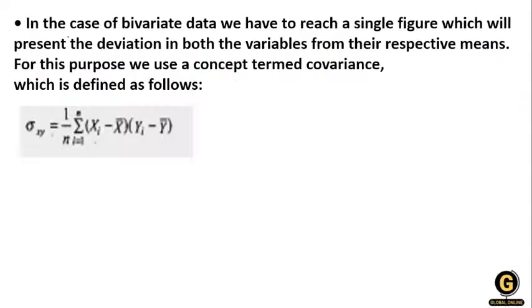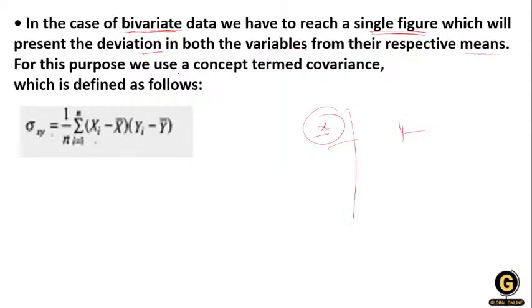That means in case of bivariate data, where you have two variables, bi means 2. For bivariate data we have to reach a single figure, because if we have x and y, these are different, so you have to convert it into a single figure, which will present the deviation in both variables from their respective means.